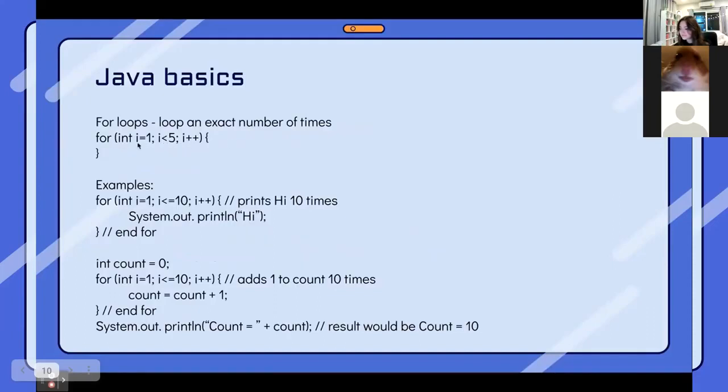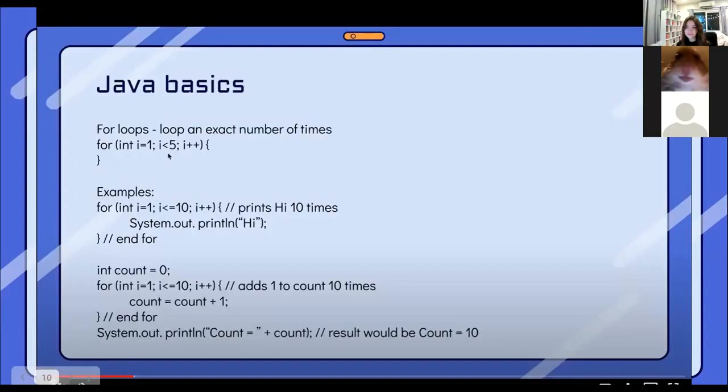The first one is where you declare the integer i and you assign it the starting value. The second aspect is similar to the while loop in how it runs until it reaches an upper bound. For this one, it'll continue running until i is 4. And the last part is how you increment the for loop. Here it's just incrementing by 1, which is i++, or it can be rewritten as i equals i plus 1, or you could also do i equals i plus 2, i equals i plus 3, and so on and so forth.